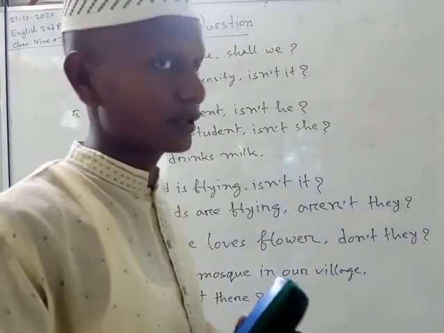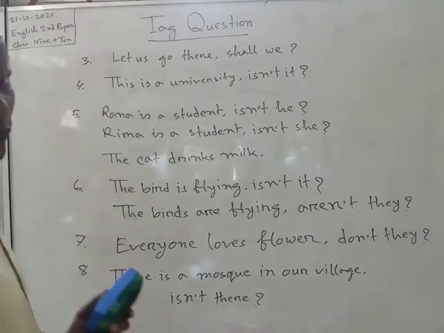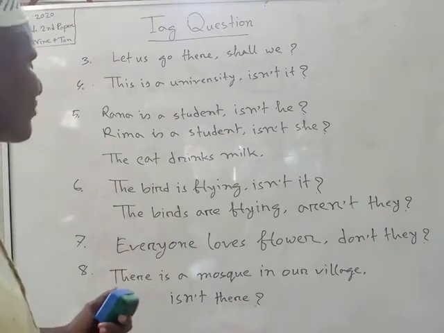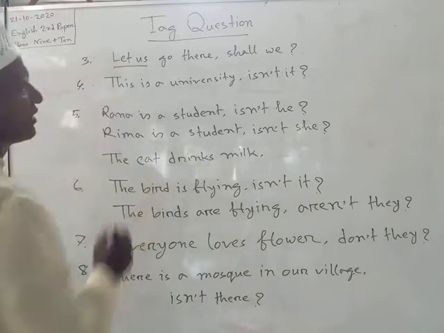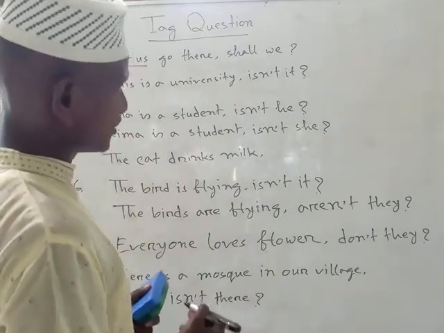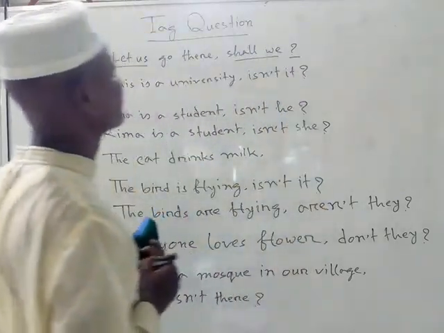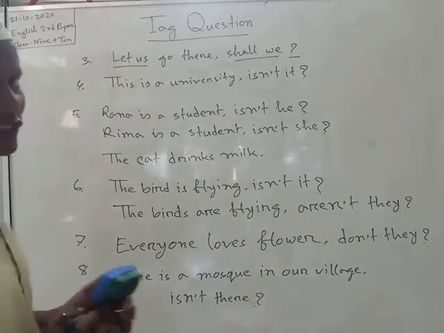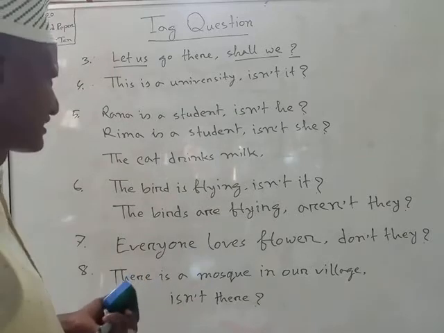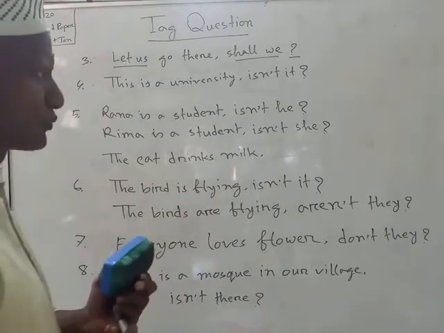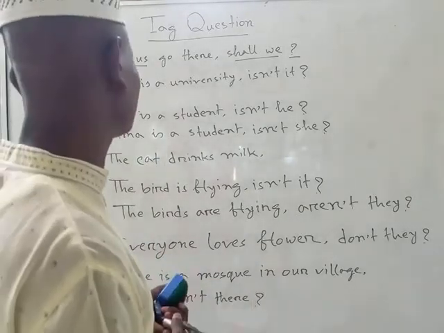Dear student, now we can come to rule number 3. In rule number 3, we can say that if we find "let's" in the main sentence, then we should take the question tag "shall we," then the note of interrogation. So it is so much easy. You have to remember that if we find in any sentence "let" or "let's," then we should follow the rule: "shall we," after that a question mark.